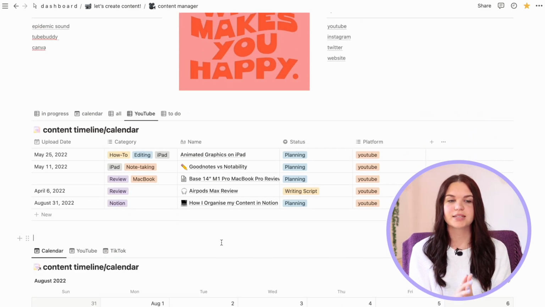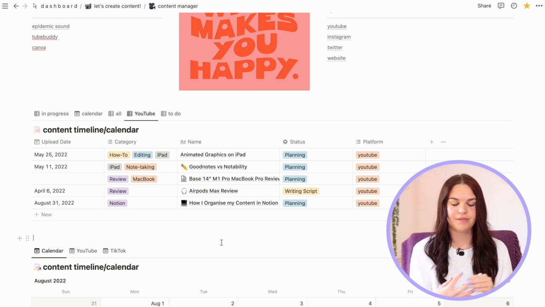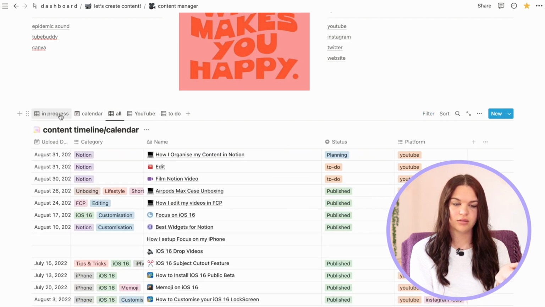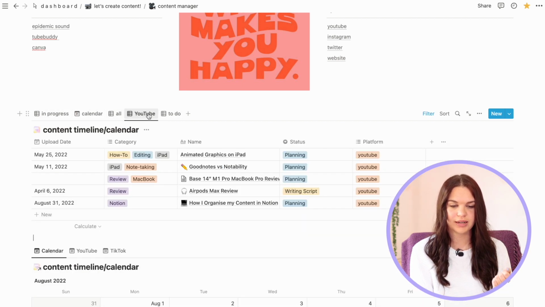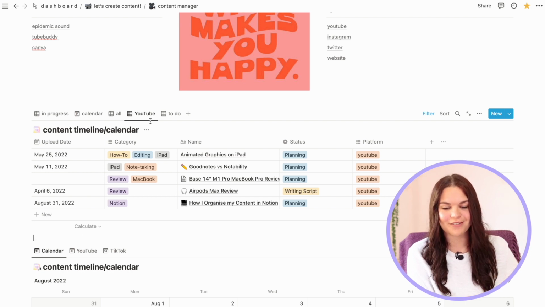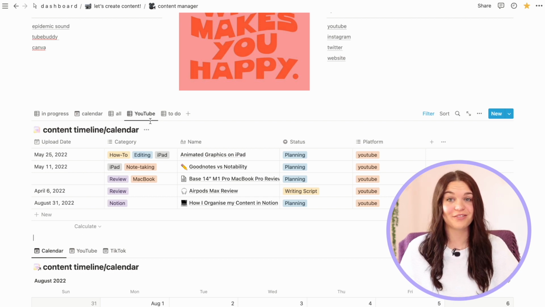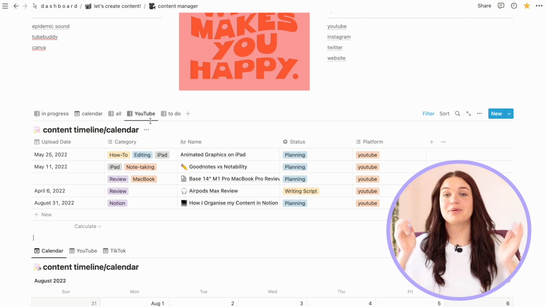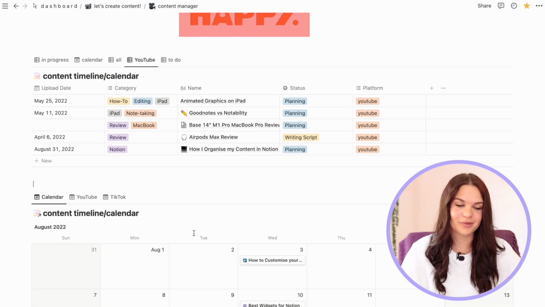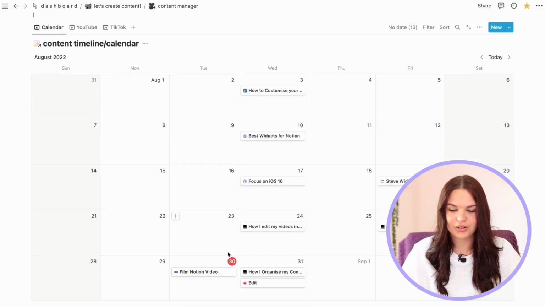So that is how I set up this database. I hope it kind of makes sense to you guys why I grouped everything together, why I have these different views, why I have a to-do view, a YouTube view, all in progress, calendar, all that kind of stuff. I hope this makes sense to you guys why I'm doing it this way, because I feel like when I'm trying to explain it, it feels very messy. So maybe it makes sense, maybe you'll think it's kind of lame. I don't know.